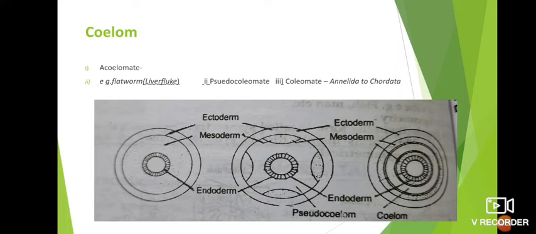See the first figure, there is no space between the body wall and gut. The best example of an acoelomate is a flatworm or liver fluke.